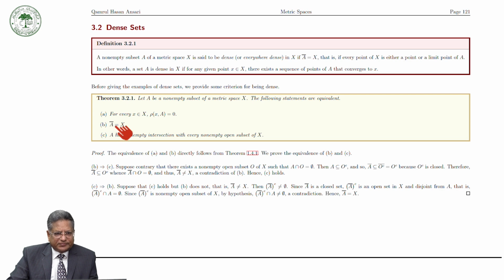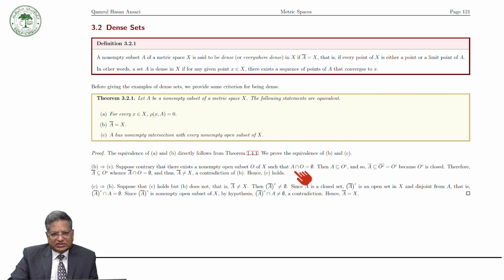Suppose B holds, then we will prove C. Suppose to the contrary that there exists a non-empty open set O of X such that O intersection A is equal to empty. What we have to prove is that A has non-empty intersection with every non-empty open set of X. So we are assuming that the intersection of this set O with A is empty.